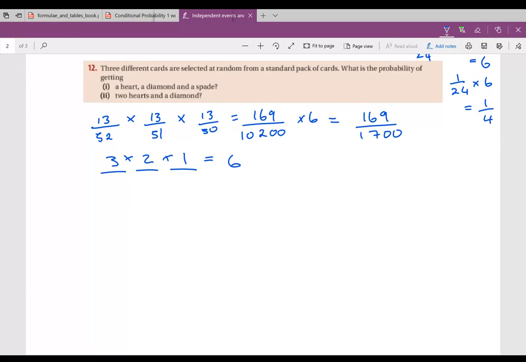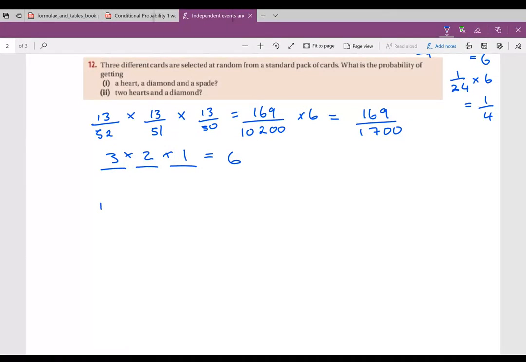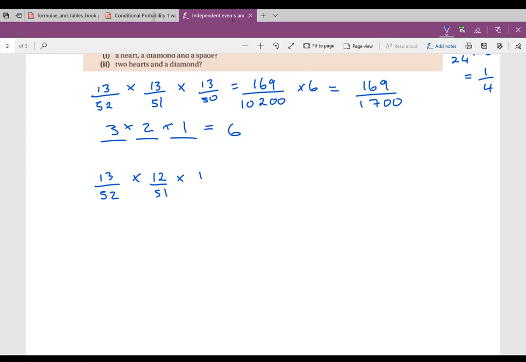The second one, 2 hearts and a diamond. So if I've got 2 hearts, this time I am going again. The probability of getting a heart is going to be 13 over 52. If I get a second heart, then it will be 12 over 51. And then the probability of getting a diamond third would be back to 13 diamonds over 50.